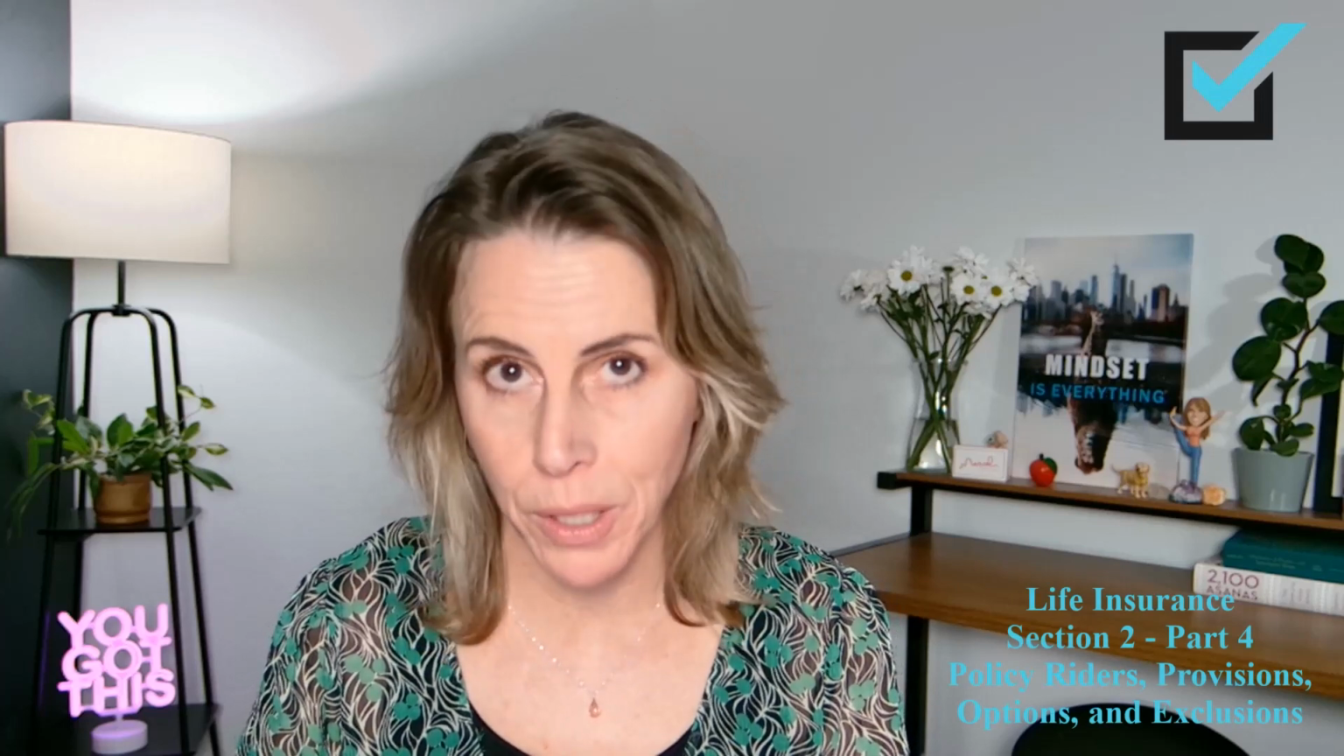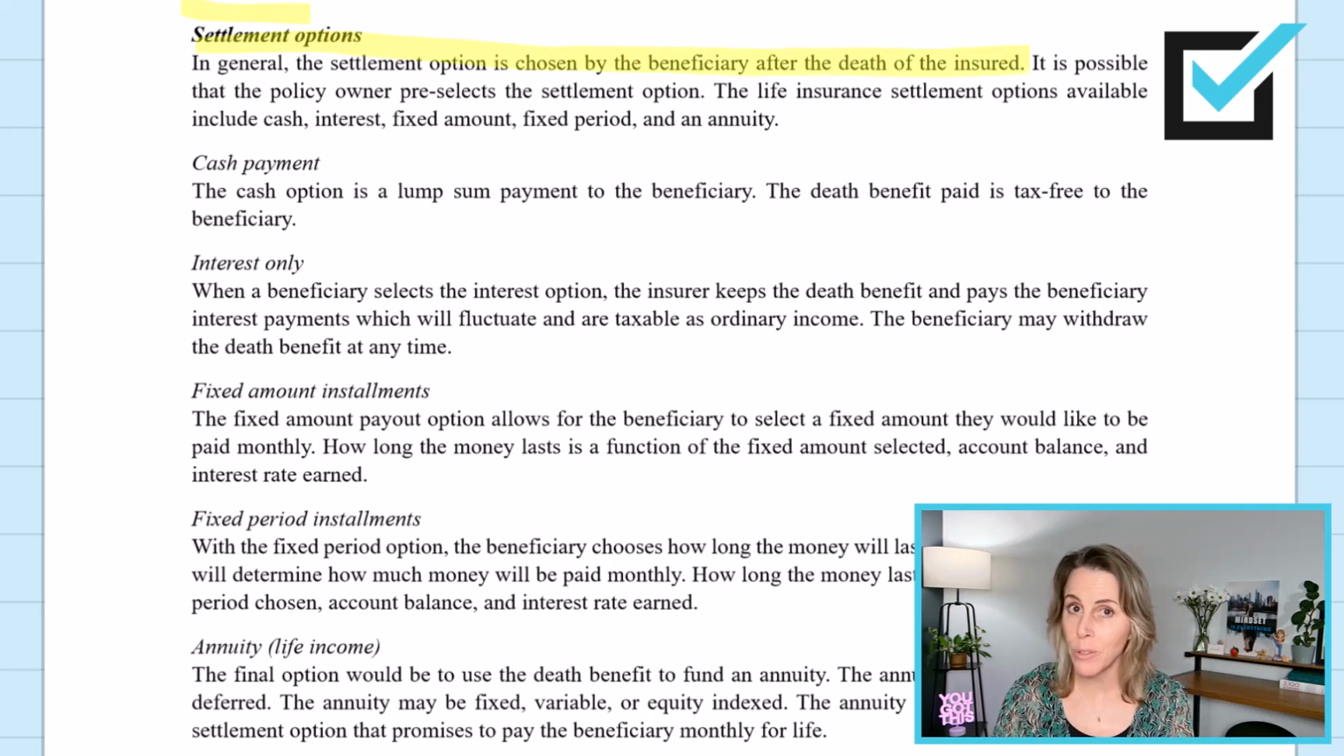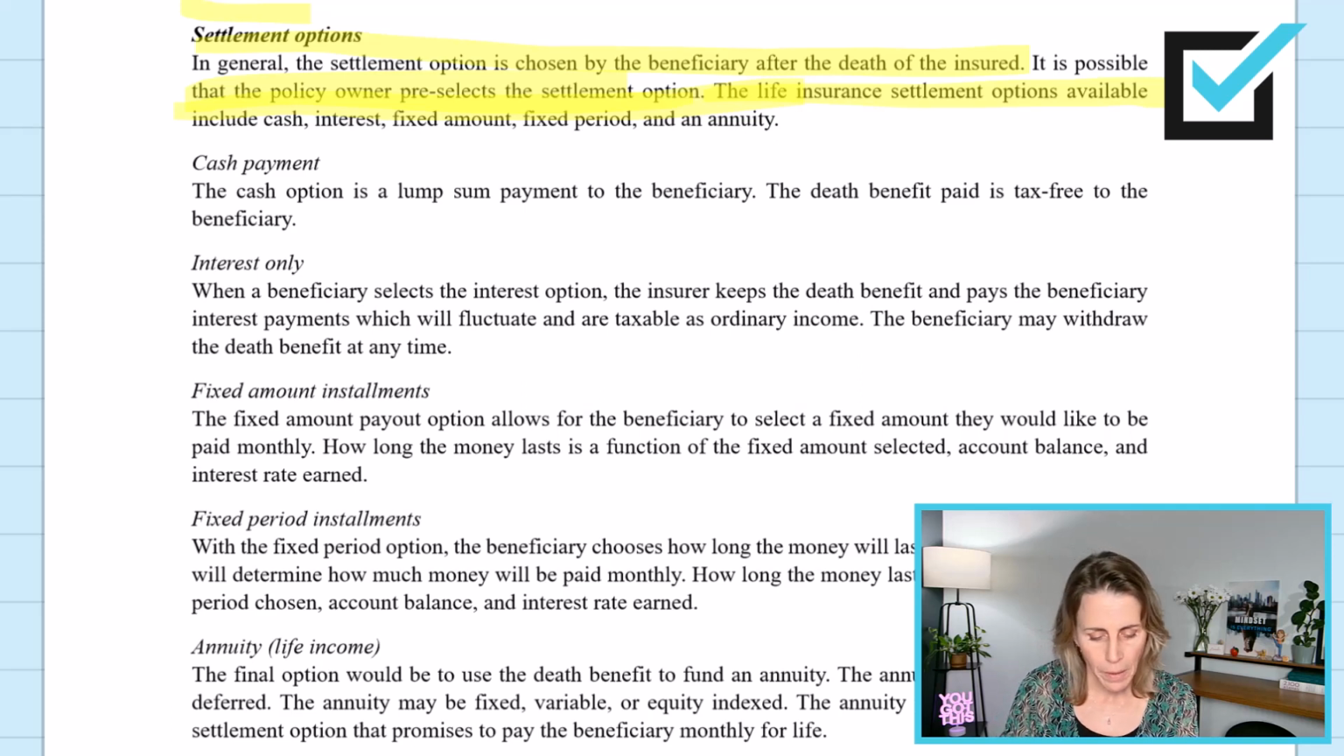Settlement options. In general, the settlement option is selected by the beneficiary after the death of the insured. It is possible that the policy owner pre-selects the settlement option. The life insurance settlement options available include cash, interest, fixed amount, fixed period, and an annuity.